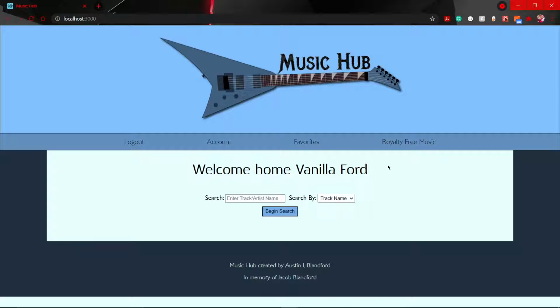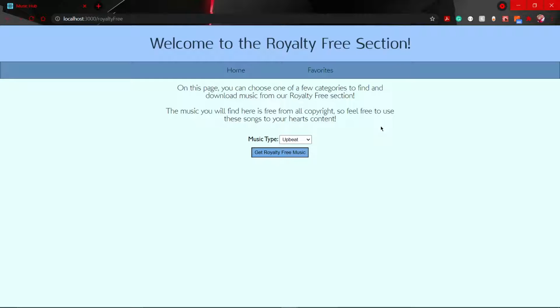And so, what's this royalty-free music tab? Well, to put it bluntly, I was a little sad that I could not put in the full music track and the lyrics into each page. At least the full song track. That was the thing I wanted the most. So, to make up for this, I created a brand new feature entirely to get over this issue and to bring more life to my website, and that is a royalty-free music section.